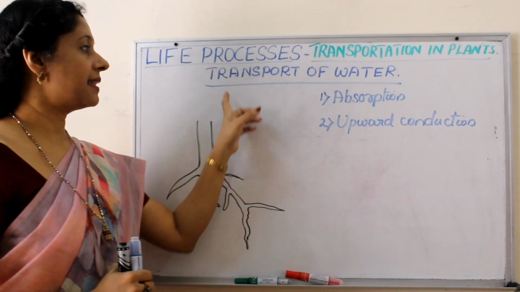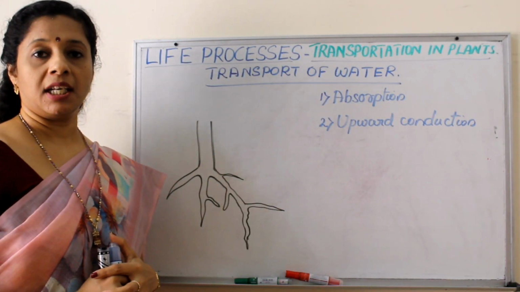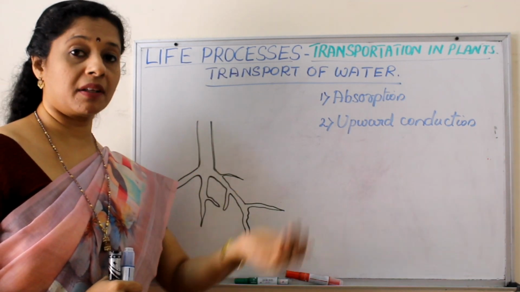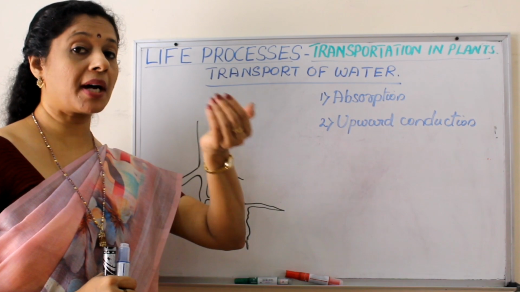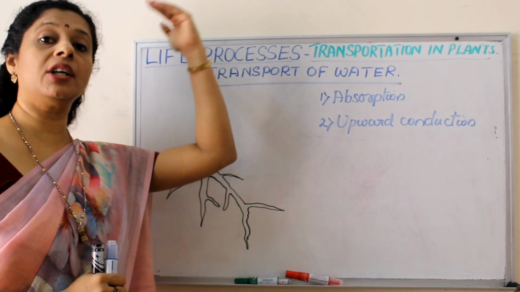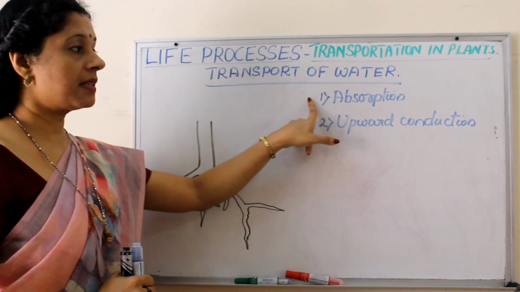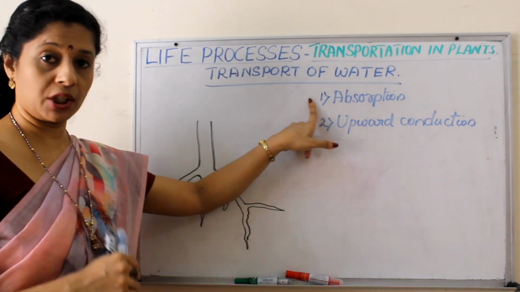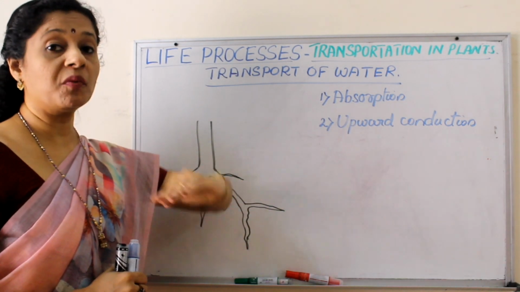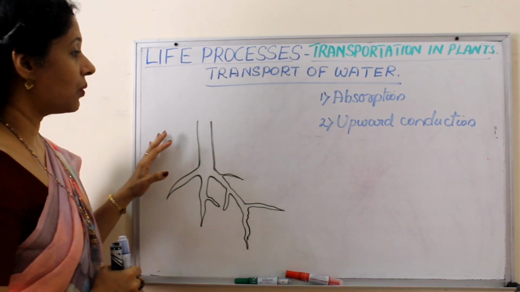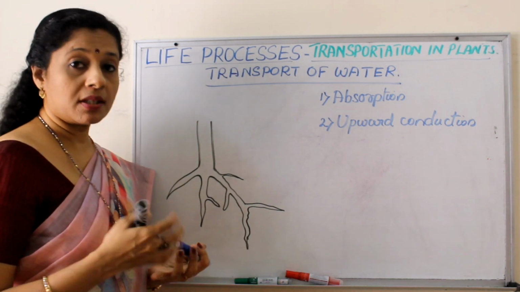Now let us discuss transport of water. So transport of water has two phases. First, from the soil, water has to come inside the root. Only then xylem can take it to the leaves. So, first step is absorption of water and minerals, because both are taken together, and then upward conduction of this water and minerals. So, we know that absorption, what is the source?